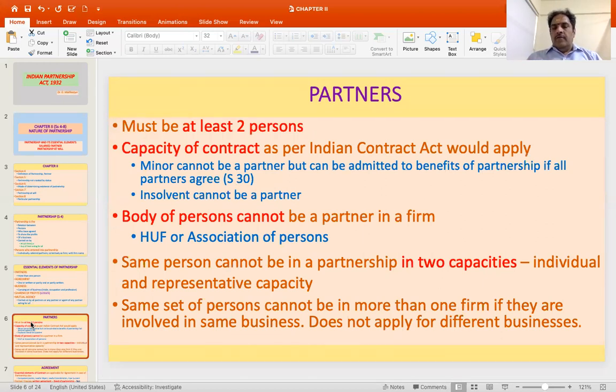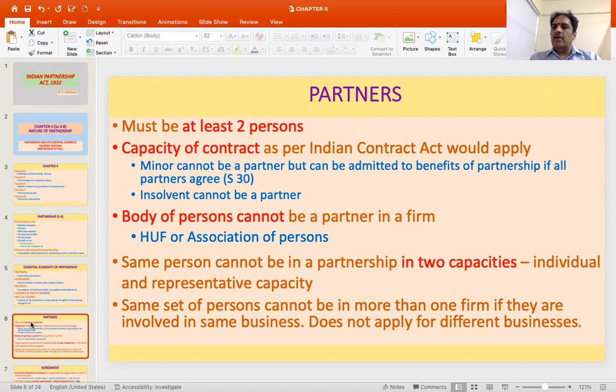Then first, let us see the element of partners. There has to be at least two persons, and these two persons should have the capacity to contract. One of the essential elements of capacity to contract is that he should be a major, that is, not a minor.